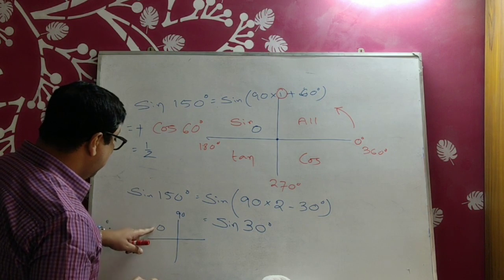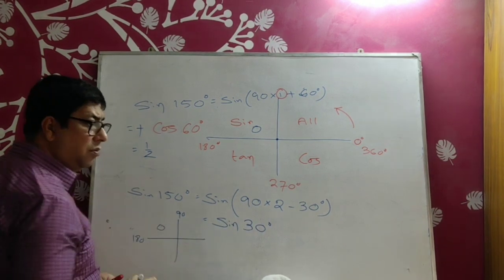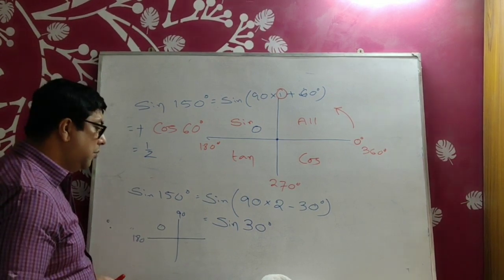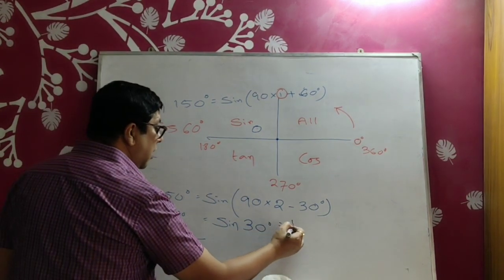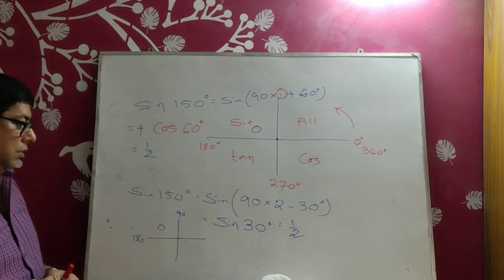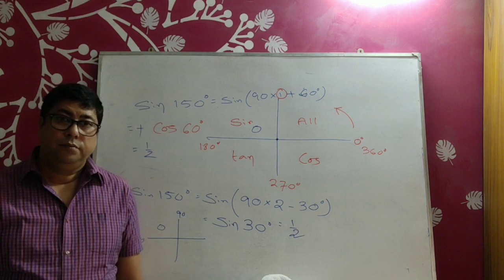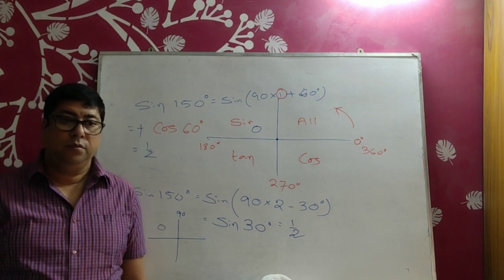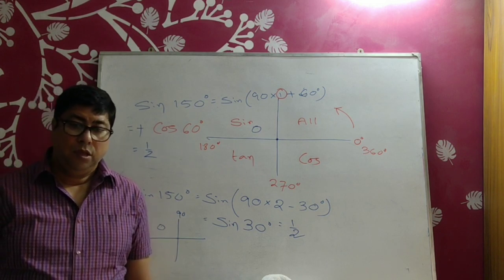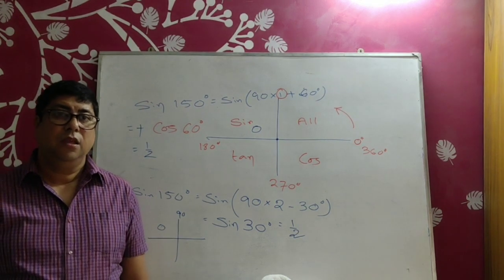So 150 is in the second quadrant and sine is positive. Not required to write the positive. So sine 30 is a half. Everybody understood? If you haven't understood, I will give a lot of examples. You again see this, how it is coming.